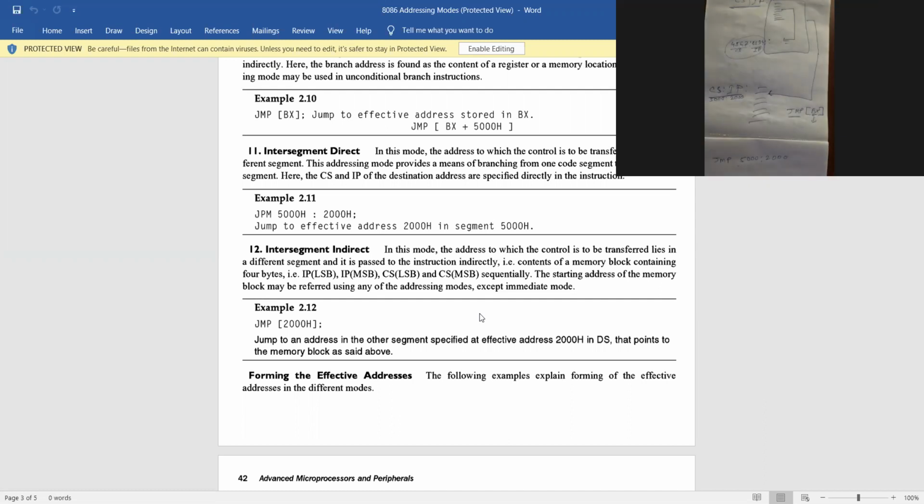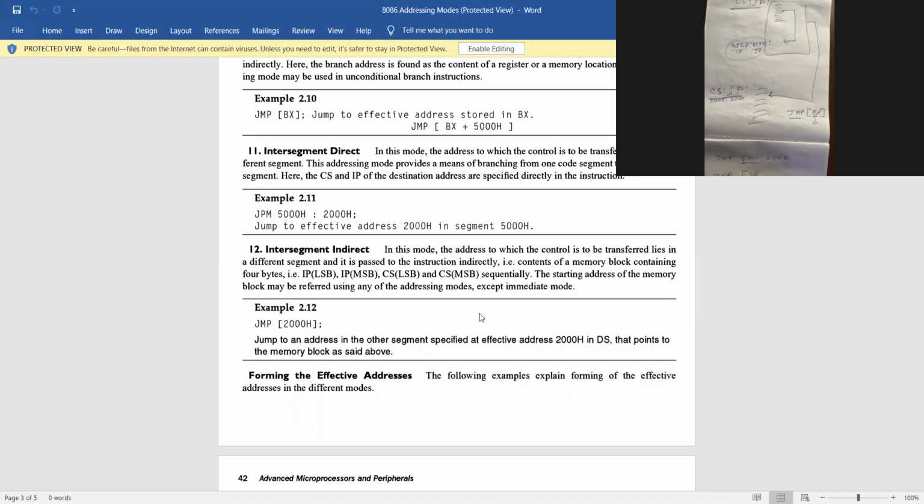Now you can think, sir, this was written before as 5456785594. But there what did I write? JMP short level. What is a short level? I will discuss it later on. But over here I am giving directly JMP 5000 colon 2000. It means I will jump from this location to that location. Okay, sir. Next.